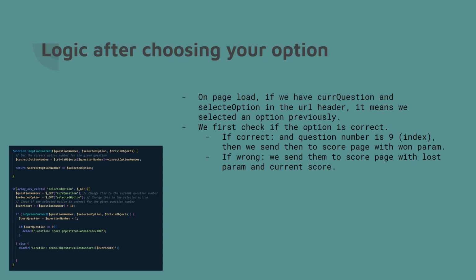Initially we have to check if the option we clicked on is right or wrong. We do that using the is option correct function over there. It takes the question number, we get the object based on the index in the array, and then check if the selected option is the correct option or not. If it's the correct option, we show them the game page. If it's the wrong option, we move them to the score.php page. The only thing we have to remember is if the question number is 9, which is the last index, then we send them to the finish page with the status of 1.